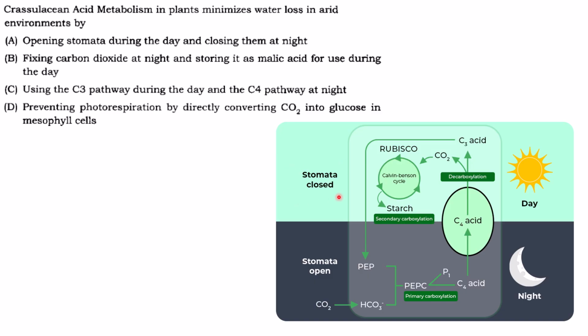Then in the daytime the stomata are closed, so no carbon dioxide entry. This C4 acid, that is malate, in the vacuole will be decarboxylated to form pyruvate, which is a C3 carbon atom, and carbon dioxide will be released. So this carbon dioxide will enter the Calvin cycle and starch will be produced. Whereas pyruvate will help in the regeneration of PEP, which is needed for the next cycle at night.